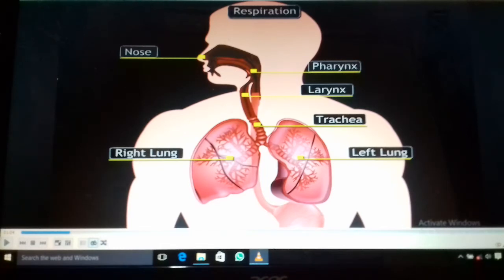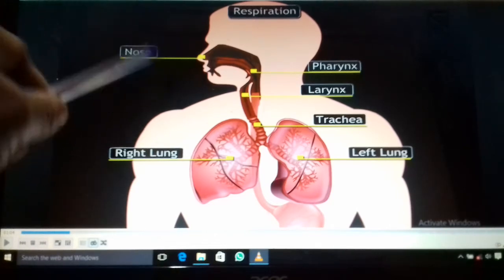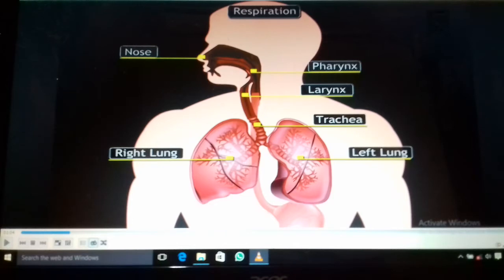See, first, you can see in the diagram, this is the nose. Everybody knows what the nose is, because you are familiar with it. You have a nose, a beautiful nose. And do you know the structure of the nose? There are two parts of the nose: first, the external part, and second, the internal part.